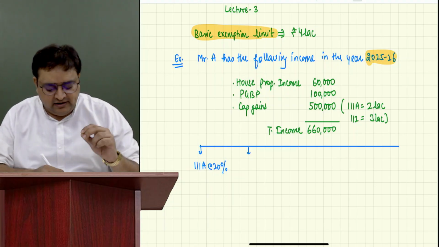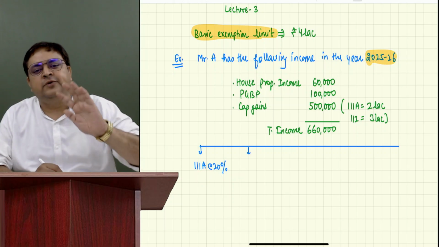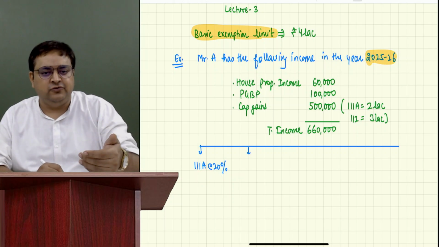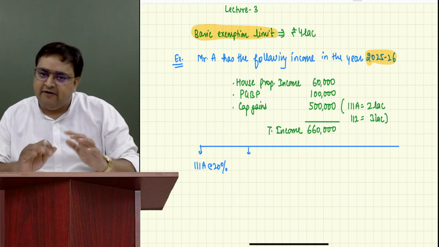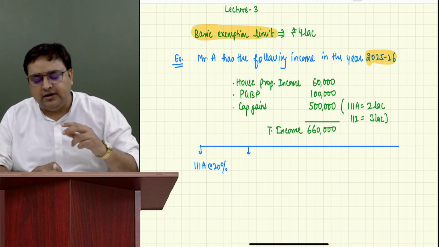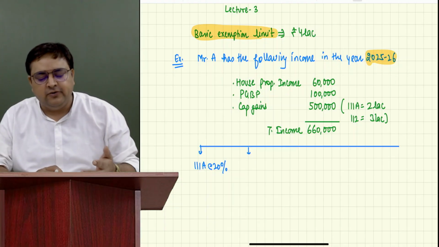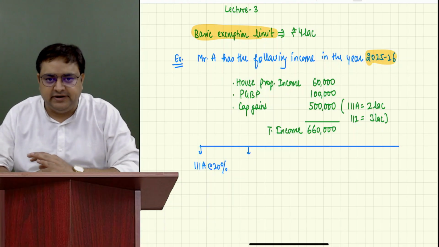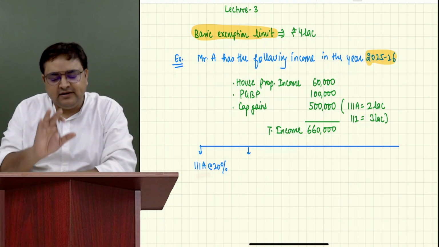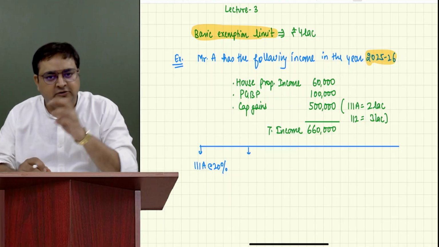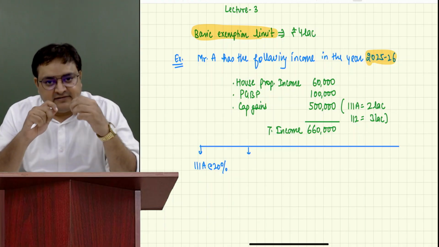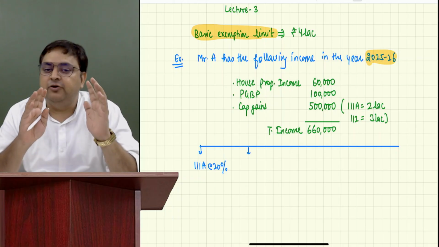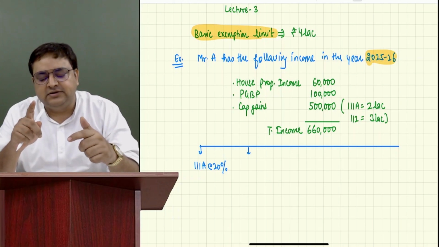As of now, in 111A, I have told you only equity shares. But it's not only equity shares. There are a few other assets also, but it would be too early to discuss right now. It is in our course, and I'll be discussing it at the right place in the capital gain chapter. Although there are 3 assets, I'm just naming them, but don't ask me what they are, because I will not be telling you today. I'll tell you in the chapter of capital gain.